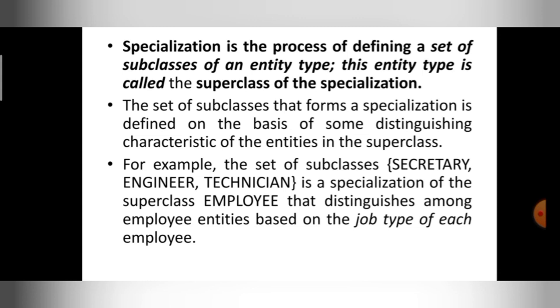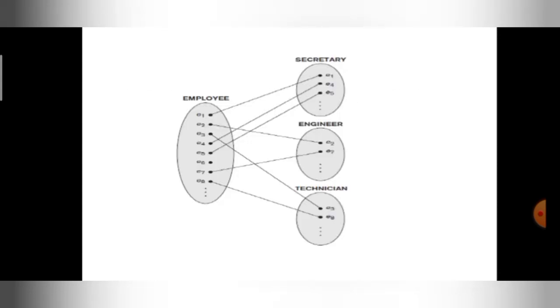How are you going to form the subclasses? The subclasses are formed based on the specialization. For example, in an employee entity, employee is a superclass, secretary is a subclass of the employee, engineer is a subclass of the employee, technician is a subclass of the employee.